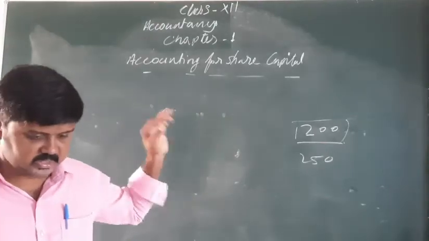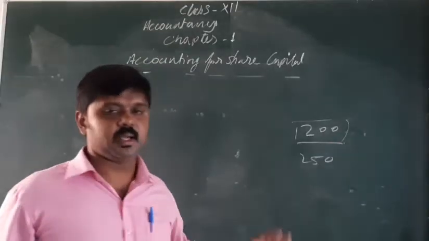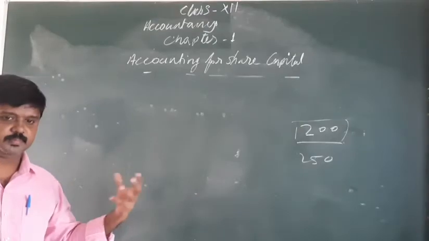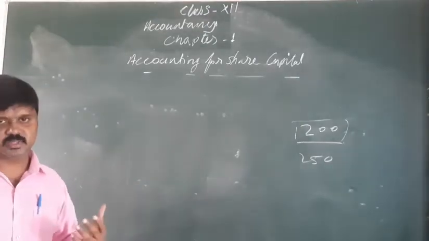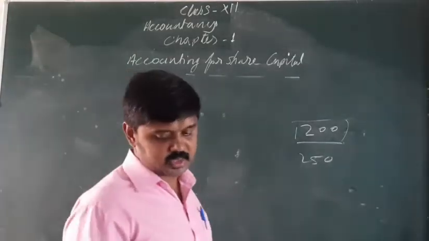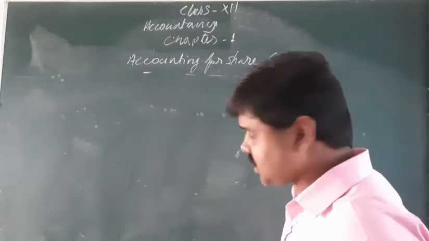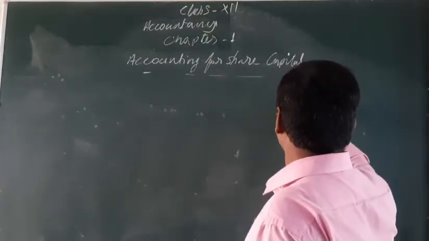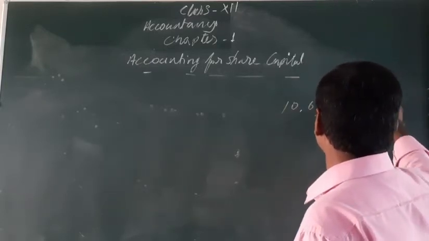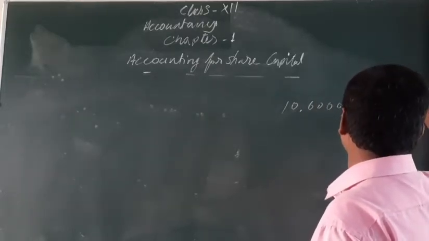So here in shares also you can see over subscription. Some method we are following for issuing. Here you see that a company issued 10,000 equity shares at 10 per share.